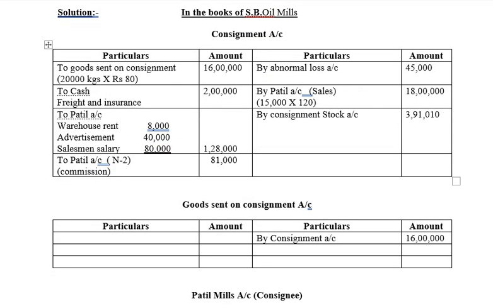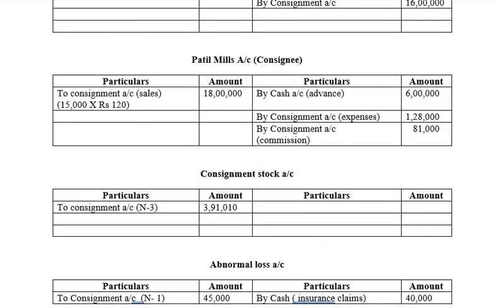So let's start closing the accounts. First we'll close the consignment stock account. So the amount is 3,91,010 by balance carried down.